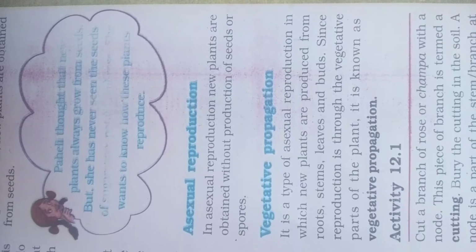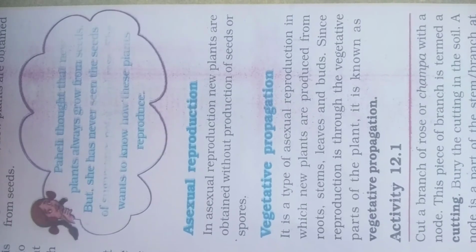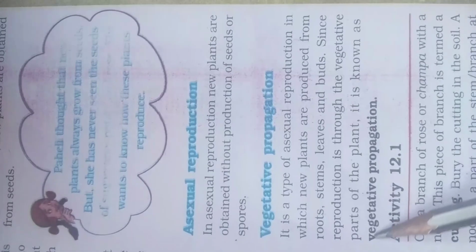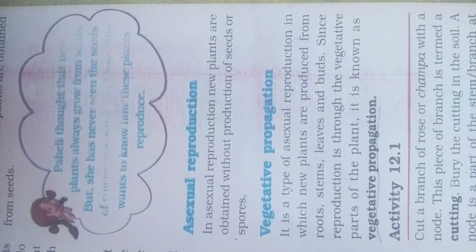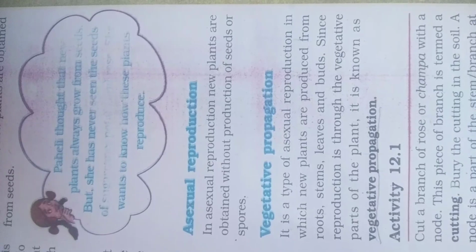Vegetative propagation means reproduction of a plant is done by root, stem, leaves and buds. That is called vegetative propagation. These are the parts of the plant, and through these parts the new plant is formed, which is known as vegetative propagation. And also you understood about asexual reproduction. Asexual reproduction takes place without the seed or without production of seed. So we'll stop here and continue in the next period.